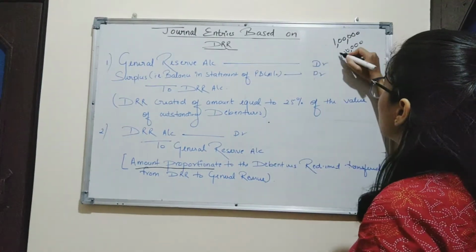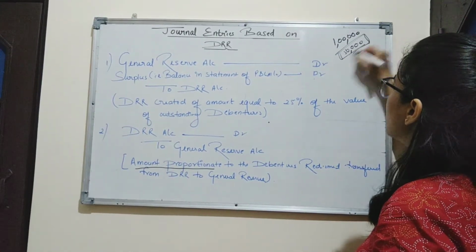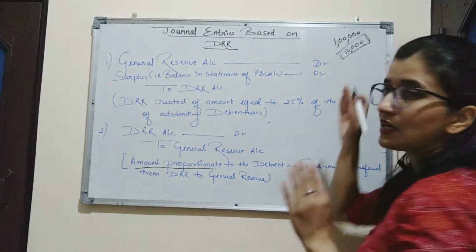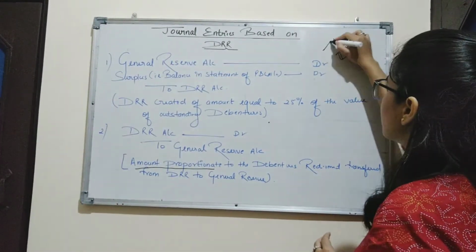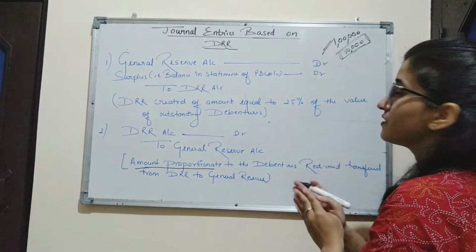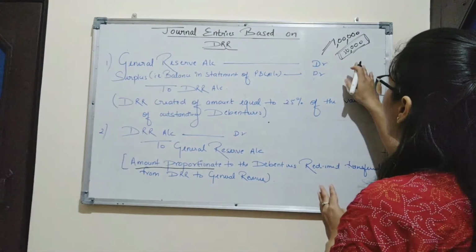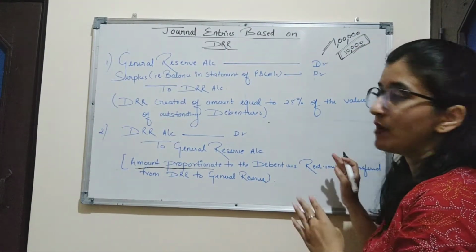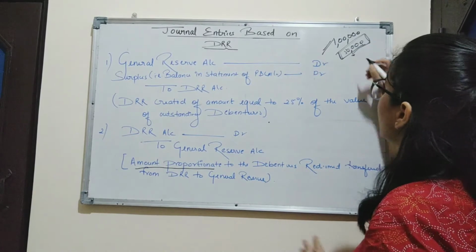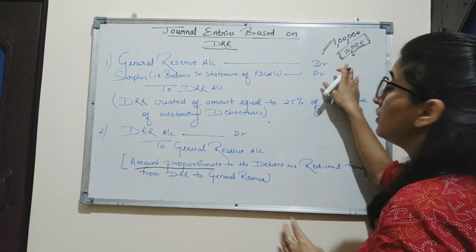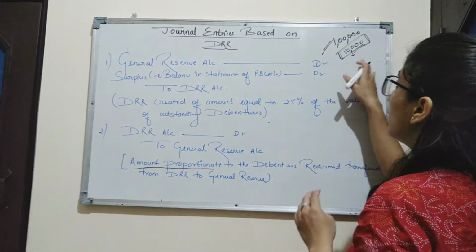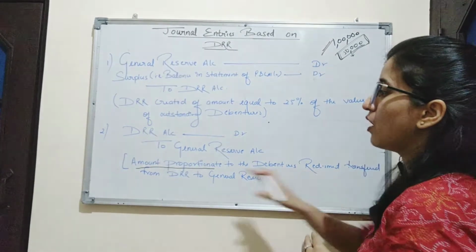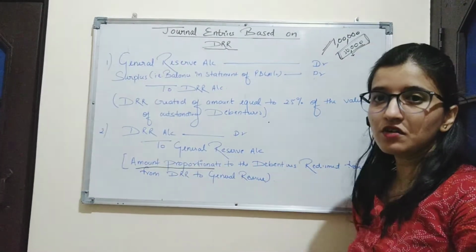So after the redemption of debenture, we will create a DRR for the outstanding debentures, and this DRR is utilized for redemption of debenture. So after creating DRR, the amount which we have utilized for redemption of debentures, that amount will be transferred to general reserve.